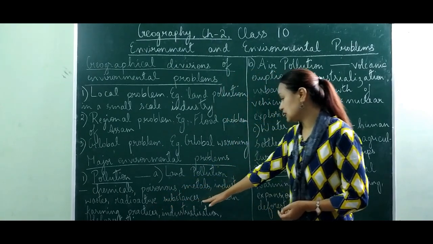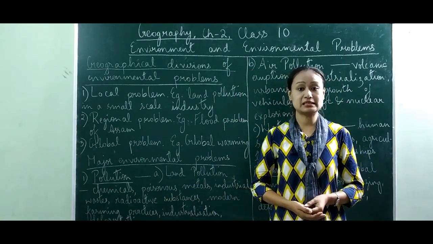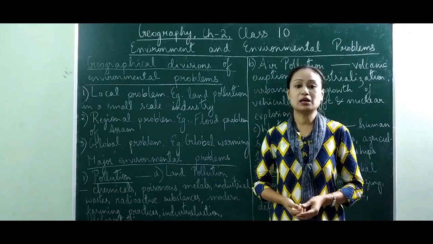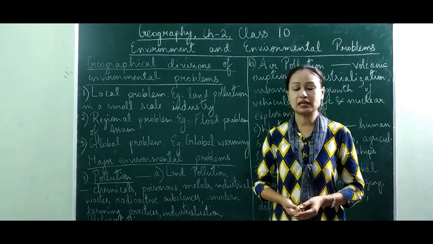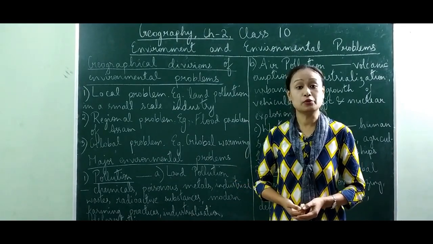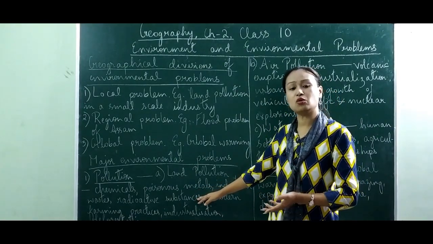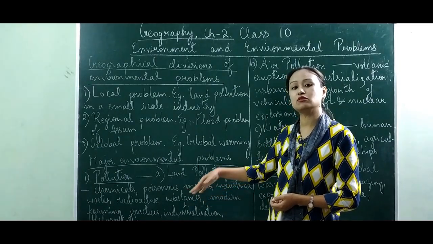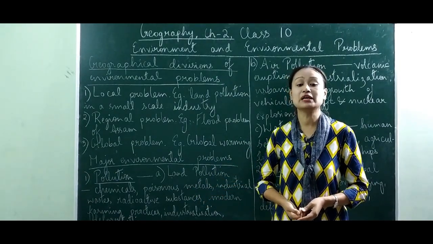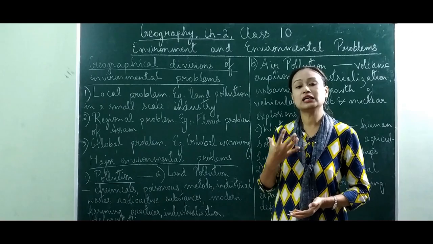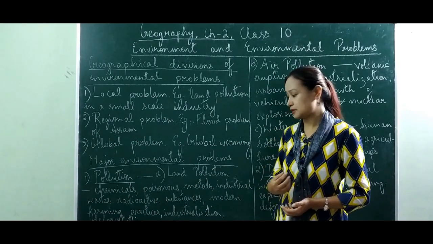Next we have radioactive substances. These can come from industries which are producing nuclear items, or industries using uranium. They also create a lot of waste on the soil, and at the same time that particular soil cannot be used for cultivation because it's already contaminated and polluted.